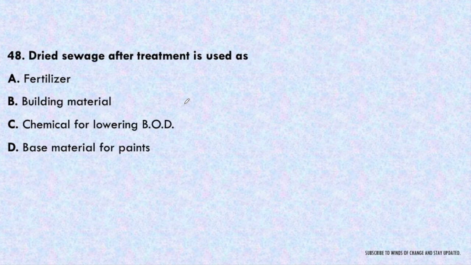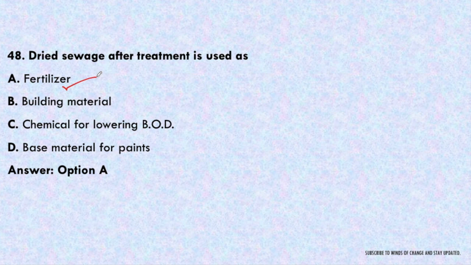Next, dried sewage after treatment, which will be coming out, will be used as either fertilizer or building material, chemical for lowering BOD, or base material for paints. So what will be the correct answer here? Dried sewage will be used as fertilizer, in the form of humus. It is sold in the market in the form of humus, which will be used as a natural fertilizer in the field.